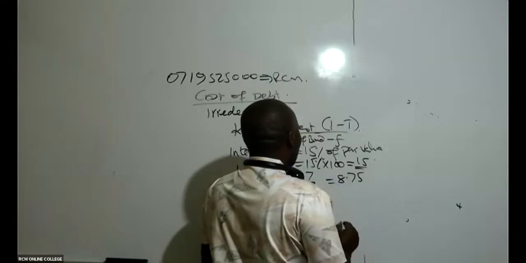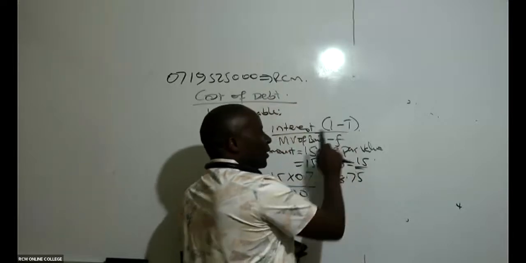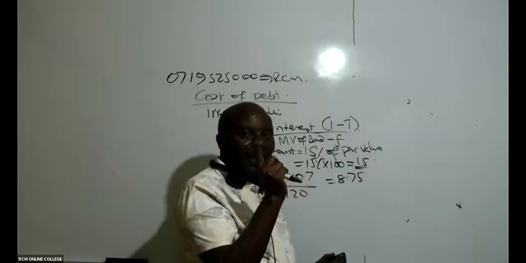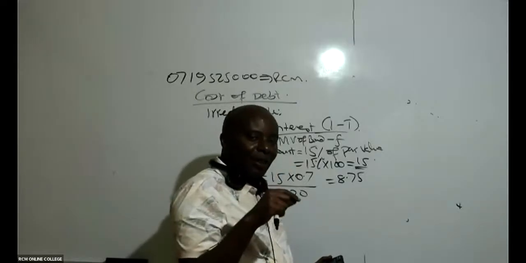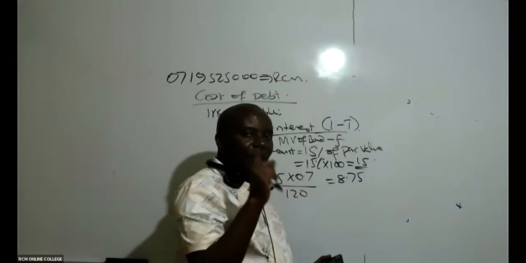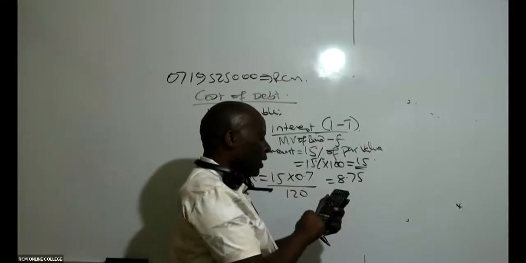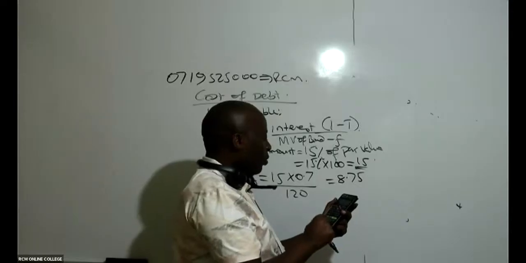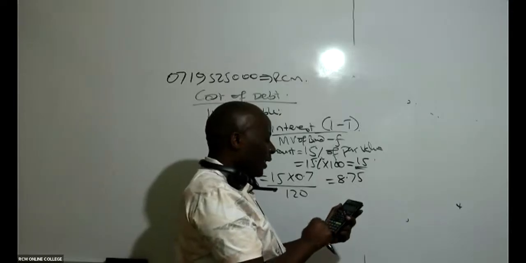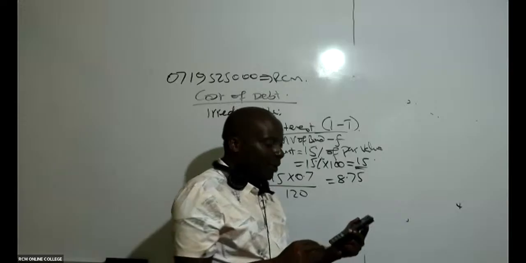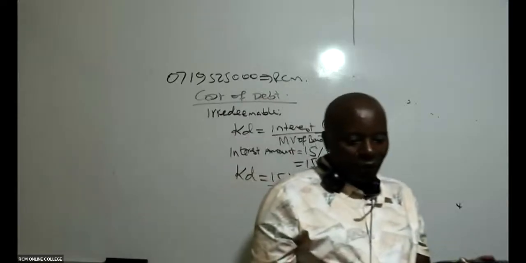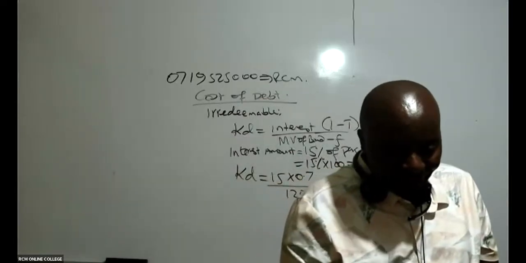Remember, the tax rate has been given in the question as 30%. So I should say 1 minus 0.3, which is 0.7. And then I say 15 times 0.7, which gives 8.75. Can you kindly confirm?